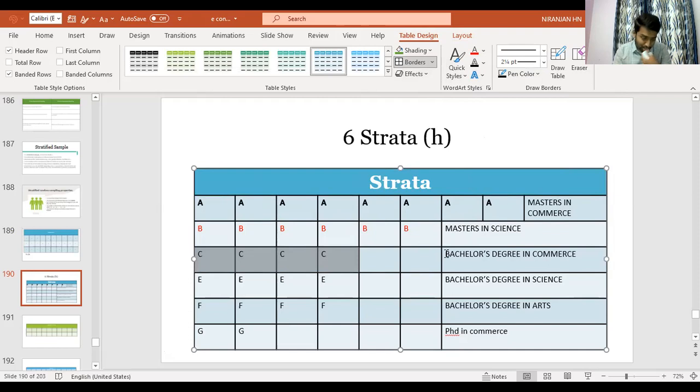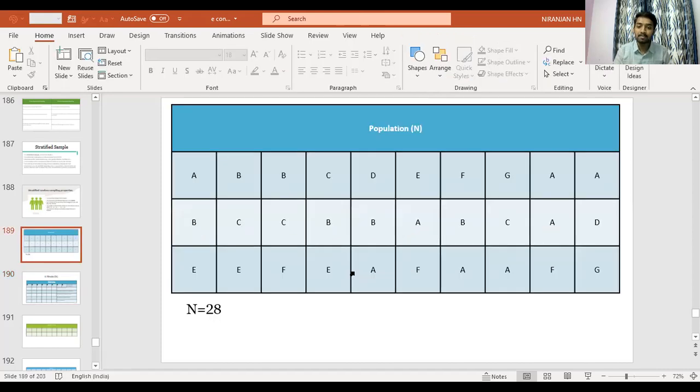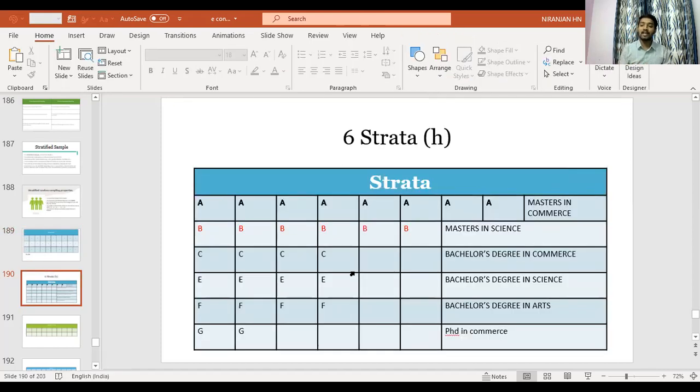So the next question is, why should we form subgroups? See, in a total population of 28 people, we have diversified characteristics. These diversified characteristics are the qualifications they have, from different backgrounds and different areas of study.